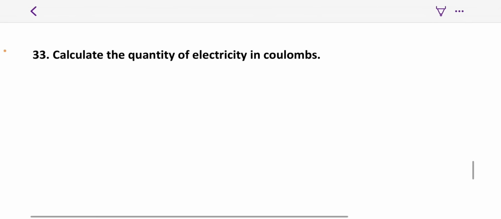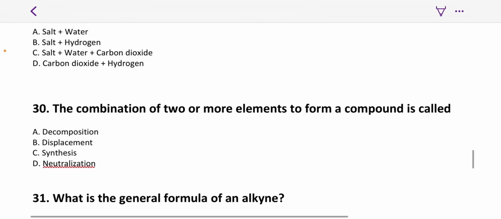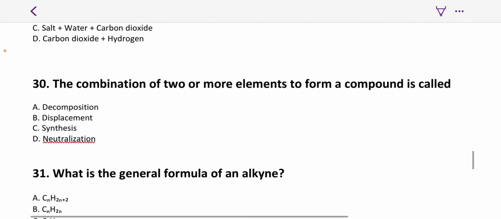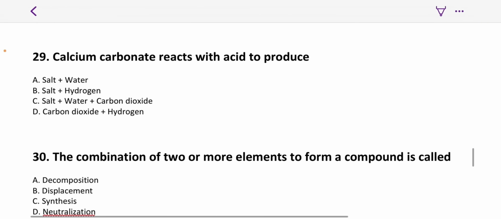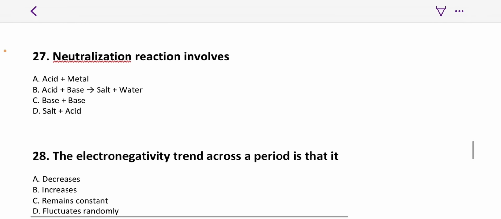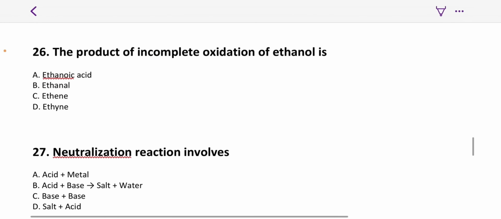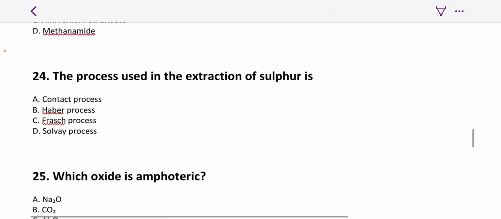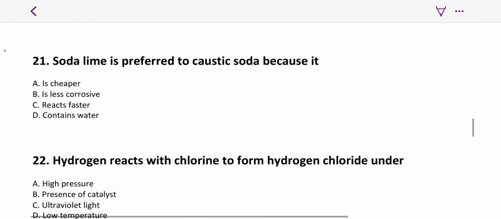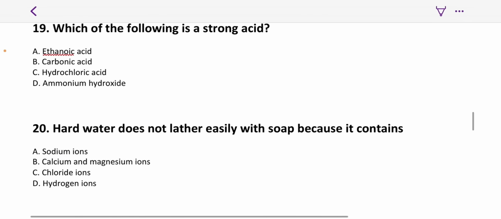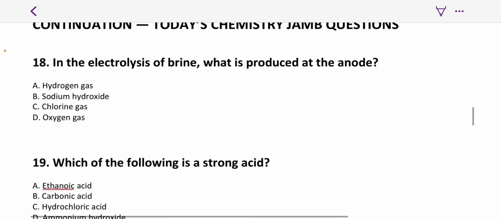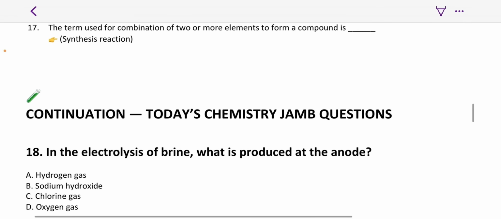So the last question is the question on electrolysis. You have seen the questions that are very prominent here. You can see that electrolysis was tested here. You can see that a lot on acid, base, and salt was tested. Your periodic table too as well. Organic chemistry, you can't escape it. Your water. If they test on water, they might want to test on air on day 2.